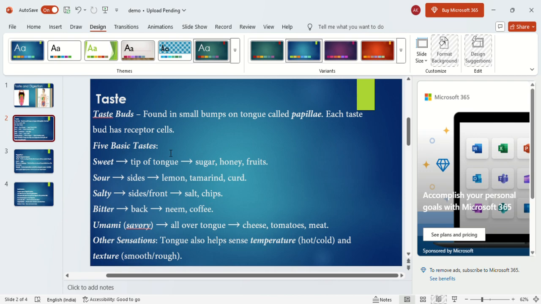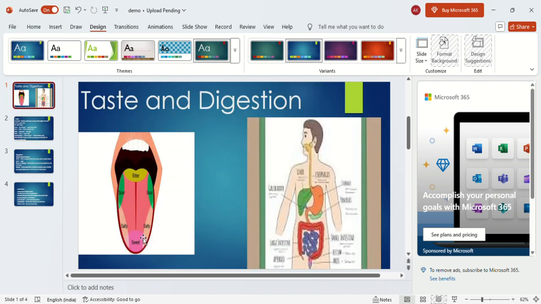Then let us discuss the location of these taste buds. Sweet. This sweet is mainly present on the tip of the tongue. Here the sweet is present. The sweet taste buds are present on the tip of the tongue.